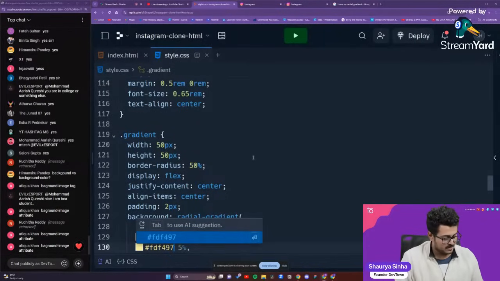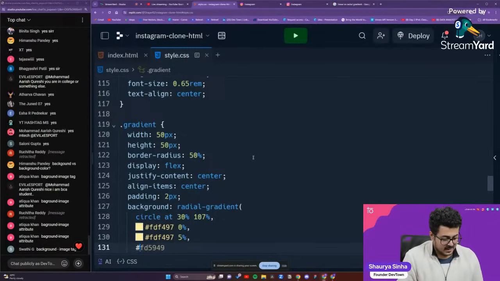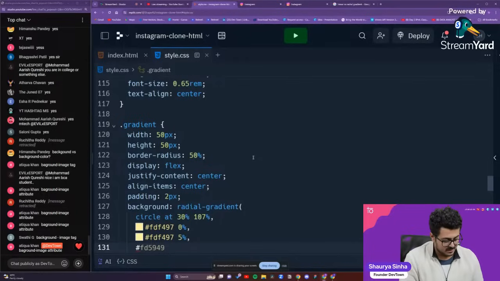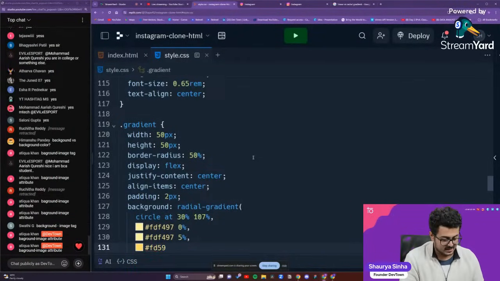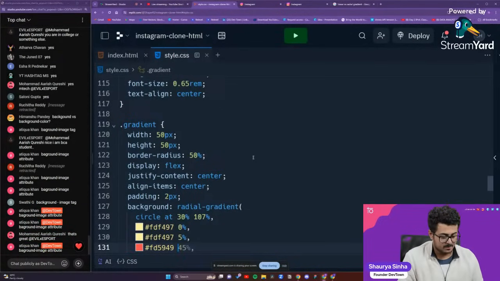We'll put it up as 5%. Then again hash, a little bit different, FD5949. This color we'll put it up at 45%.